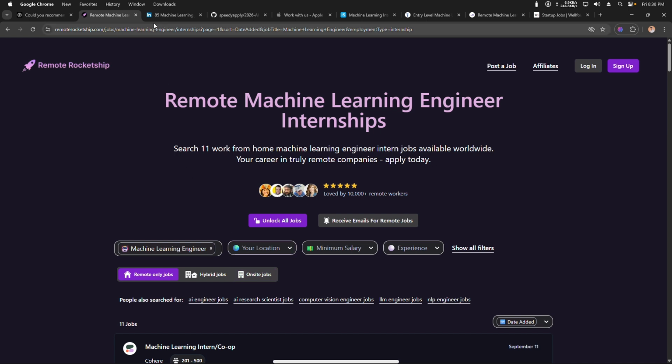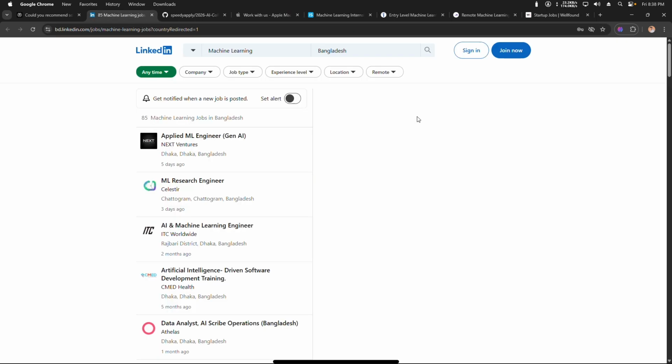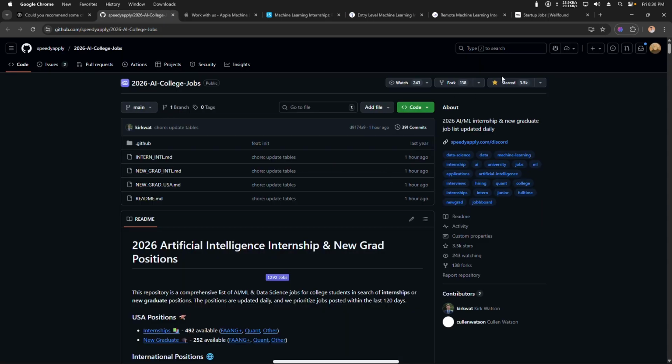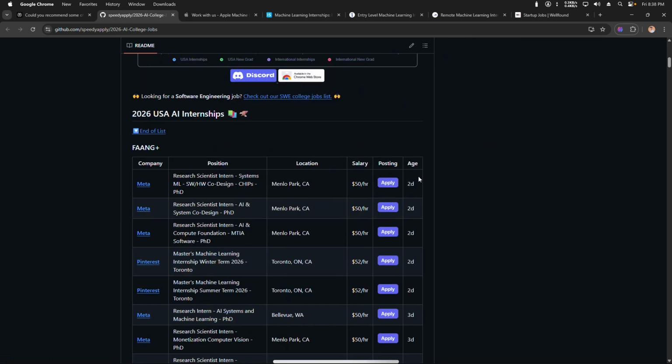Okay, so here is one website, and here is the machine learning internship where you can connect to your country. This repository I started, I really like because it updates so fast. It's Meta, a big tech company.